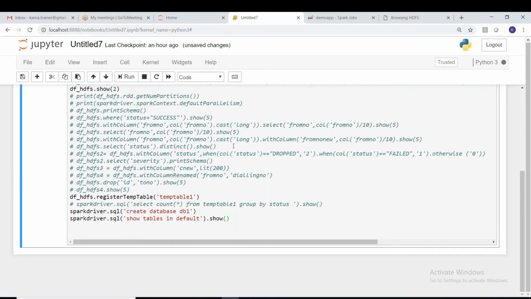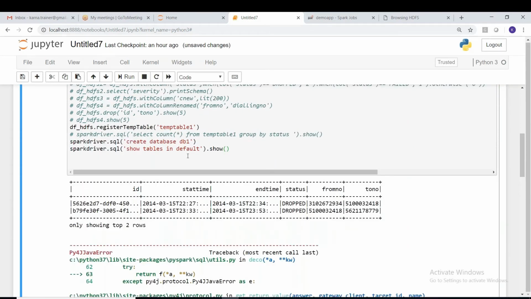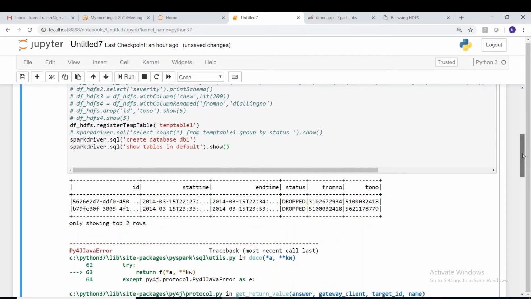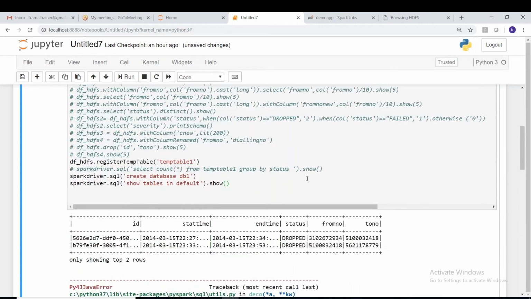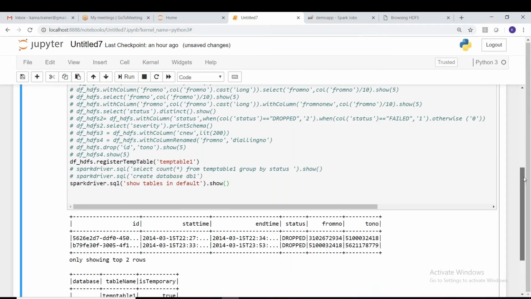Show tables in default. What's the problem? Did we type anything wrong here? Show tables in default. Nothing, right? DB1 already exists. Okay, fine. We're trying to create it again. Let me comment this. Yeah, you can see this now, guys. The table that was created just now, the temporary table, TMP table is temporary. Yes, it is true.